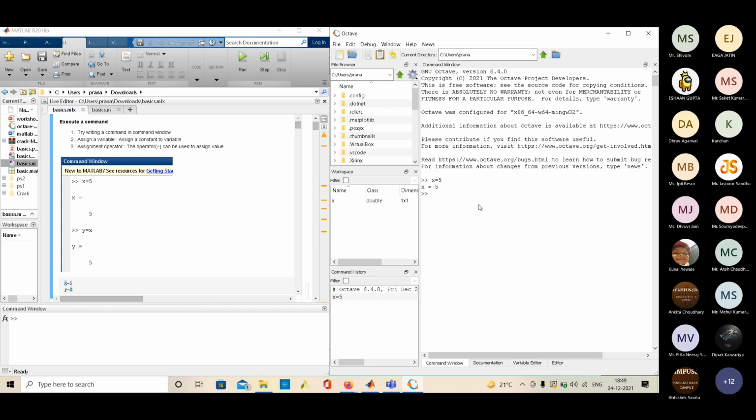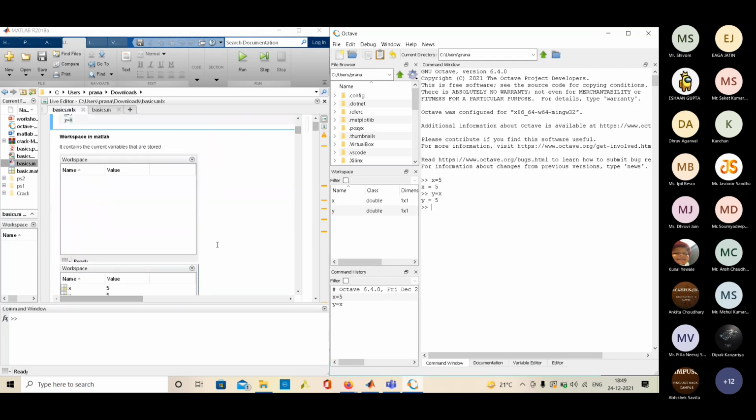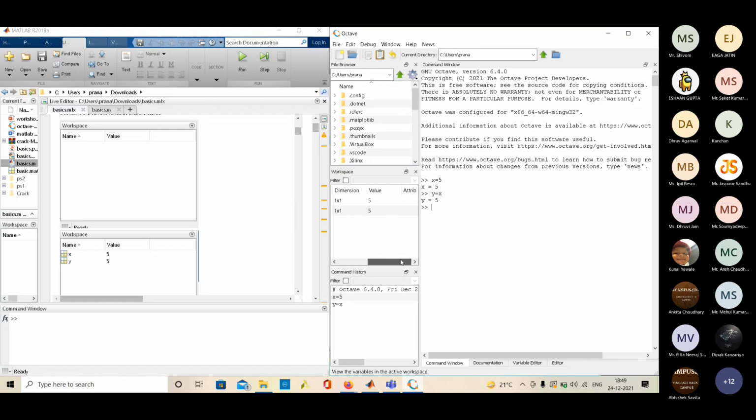Whatever name we write is a variable, and equal to assigns the value to it. So if I write y = x, the value of x is assigned to y. They both now have the same value. We can see here also.